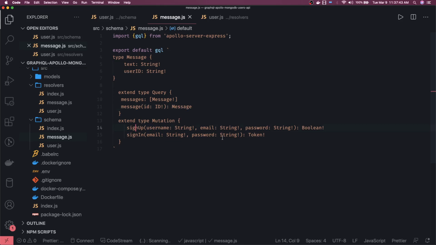Here we can say createMessage, and it can be as simple as: you are passing text which is of type string, and user ID, and you will return the message object. Okay, clear? So this is another type definition we have added. Similarly we will add the resolver, and finally in the next video we will combine the resolvers and type definitions. Okay, thanks everyone.